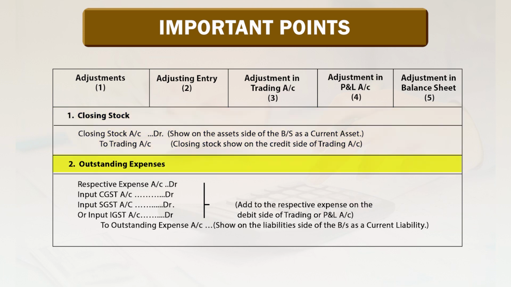Number 2, outstanding expenses. Respective expense account debited, input CGST account debited, input SGST account debited or input IGST account debited. Add the respective expenses on the debit side of the trading or profit and loss account. Outstanding expenses account credited shows on the liability side of the balance sheet as a current liability.